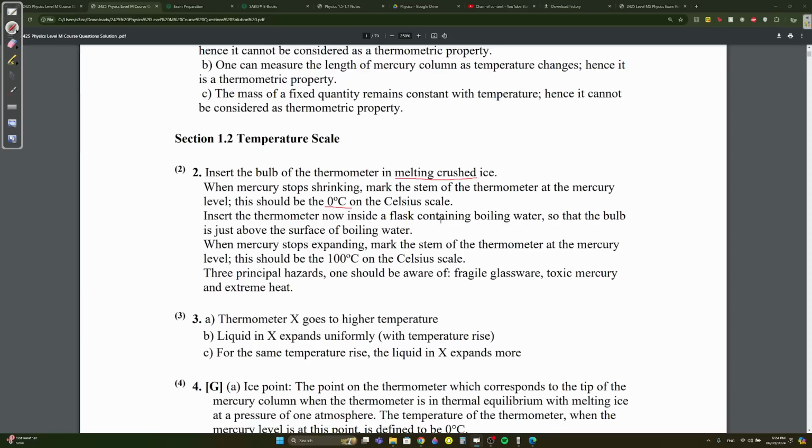Now insert it inside a flask containing boiling water, so that the bulb is just above the boiling water. Okay, if this comes written and you put it in the boiling water, you're gonna get it wrong. Above the boiling water. Okay, this is the steam point. When it stops expanding, we're gonna mark it. How much should this be? 100 degrees Celsius. What are the principal hazards, the precautions? Fragile glassware, toxic mercury, and extreme heat.